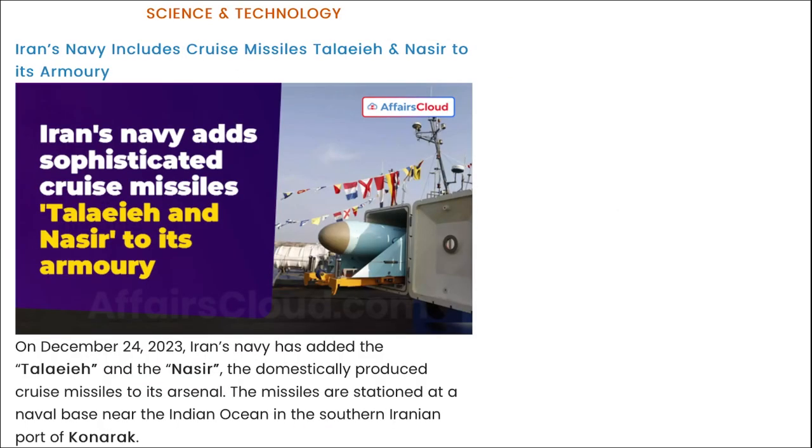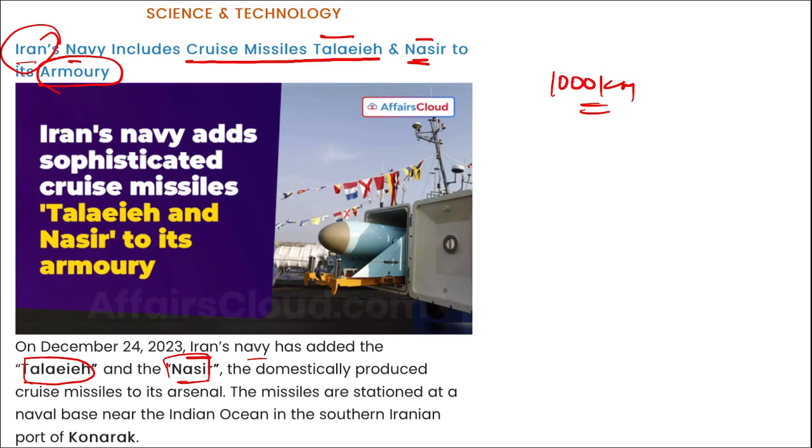Next is science and technology. Iran's navy has included cruise missiles Talaie and Nasir in its armory. I repeat, recently Iran's navy has added Talaie and Nasir, the domestically built cruise missiles, to their arsenal. So a question can be asked, these Talaie and Nasir are the cruise missiles of which country? They are of Iran. Talaie can go over a range of 1000 kilometers, and Nasir can have a range of 100 kilometers.